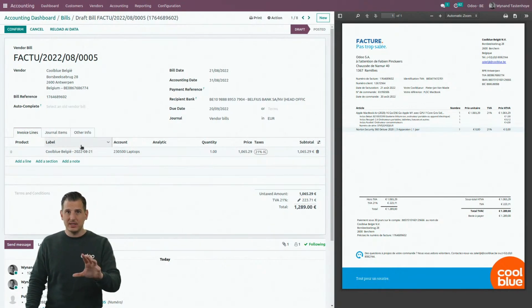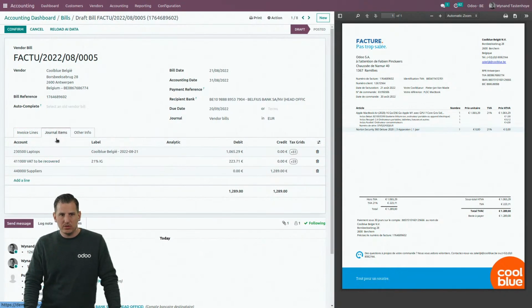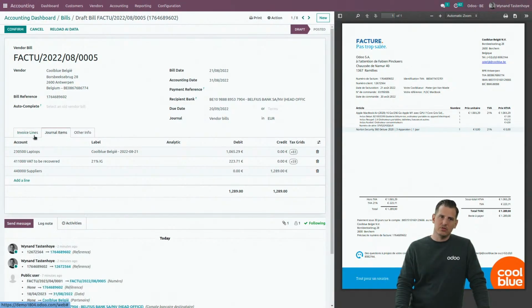If you want to see the impact in accounting, by the way, you can click here on the journal items, because thanks to the invoice lines and the tax code used, you can see the impact on accounting. And also here you can see the different tax grids coming from the tax code, which is basically the only link with the VAT report.